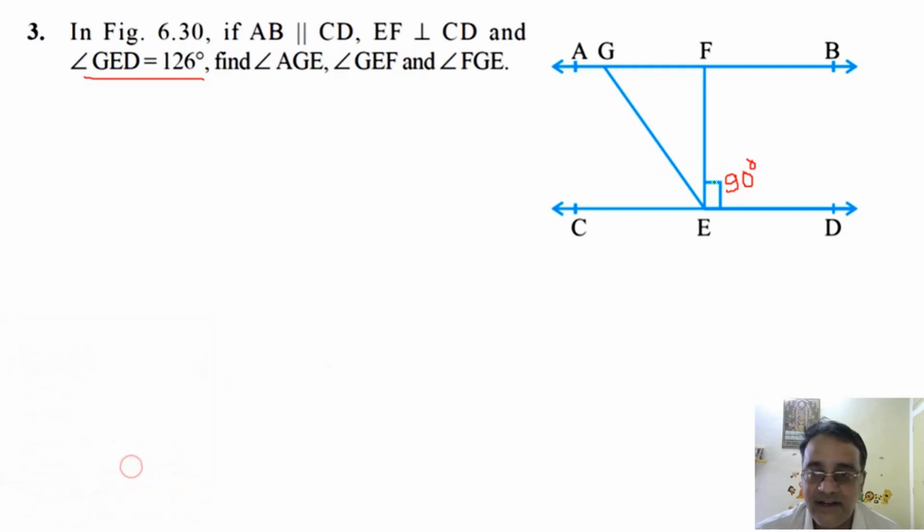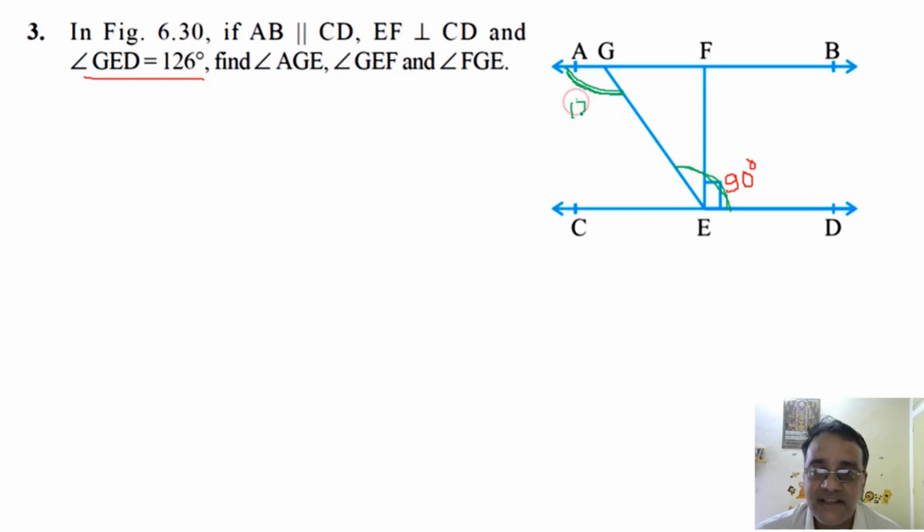126 degree. Right. So यहाँ से लेकर यहाँ तक 126 है. This full angle is 126 degree and this will be equal to this angle. Why? Alternate interior angles. Right. Alternate interior angles. So ये निकल गया 126.